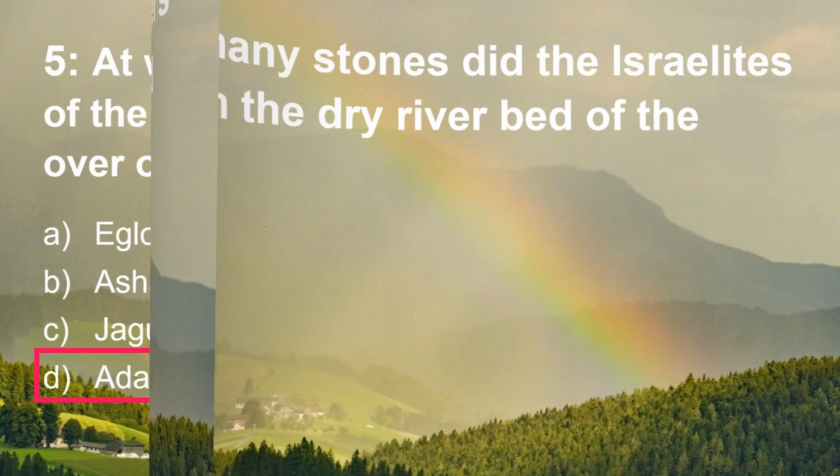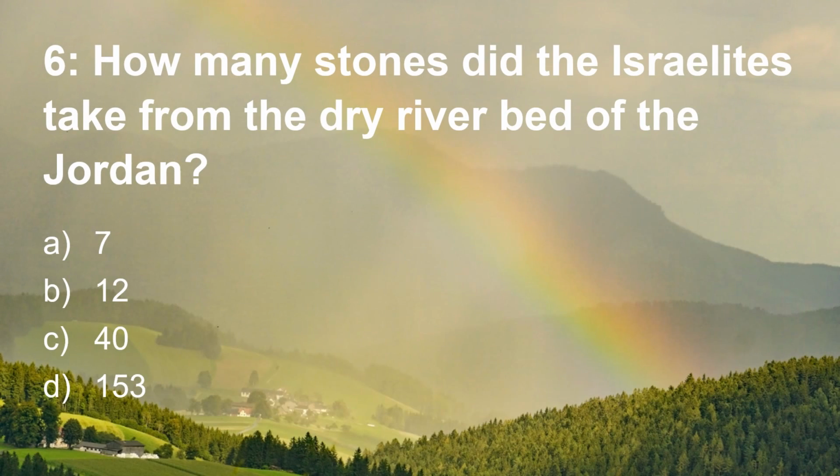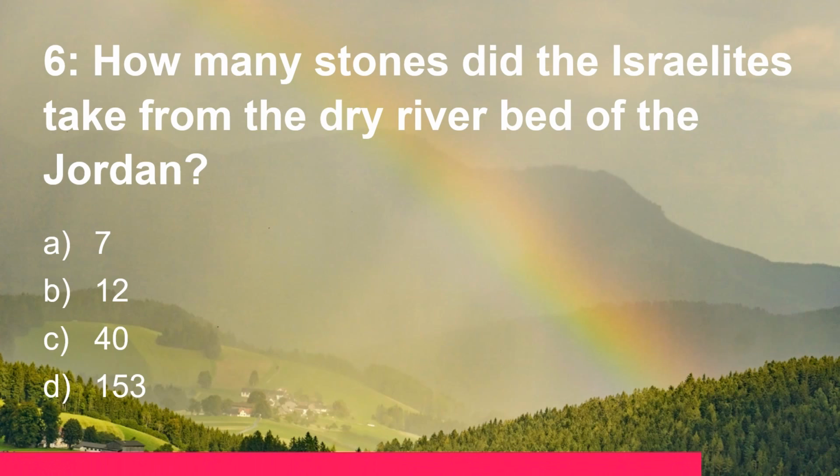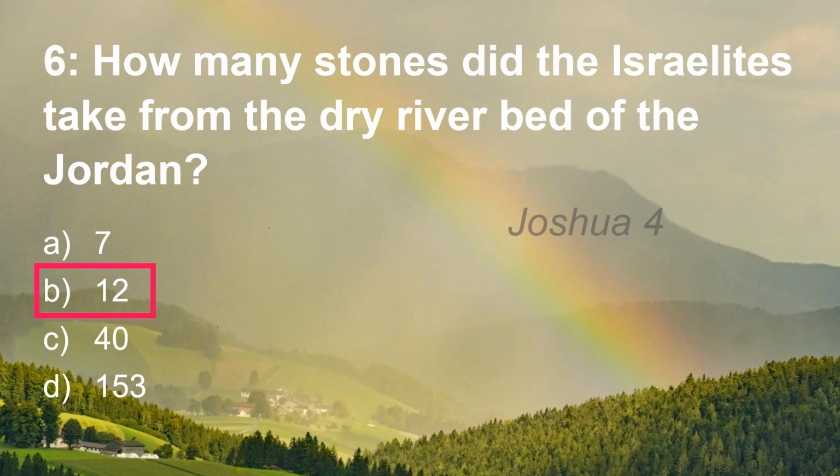Question 6. How many stones did the Israelites take from the dry riverbed of the Jordan? Was it 7, 12, 40, or 153? And that was 12, one for every tribe, in Joshua chapter 4.